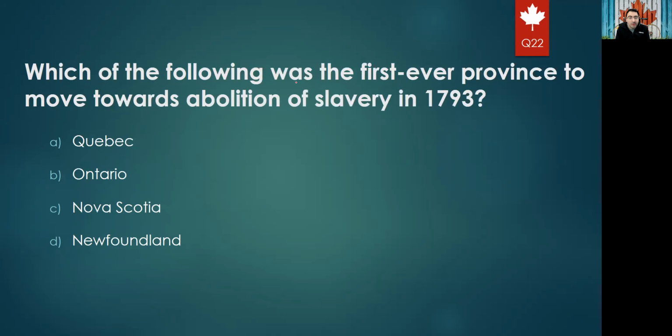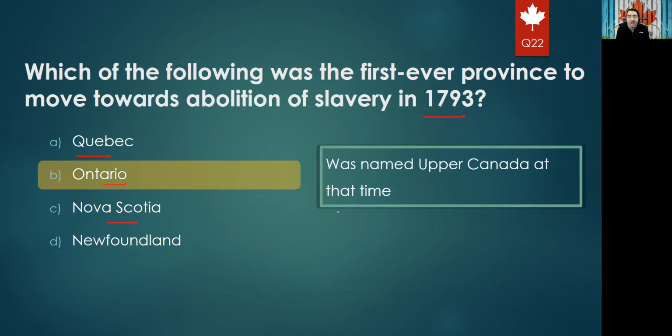Which of the following was the first ever province to move toward abolition or forbidding of slavery in 1793? Again, it was done by Simcoe, and the options were Quebec, Ontario, Nova Scotia, or Newfoundland. I just said it was done by Simcoe, the founder of Toronto, so it was in Ontario, which was actually called Upper Canada. So the option can be Ontario or Upper Canada, it can be both. Even if you get one of the options as Upper Canada or Ontario, it is right.